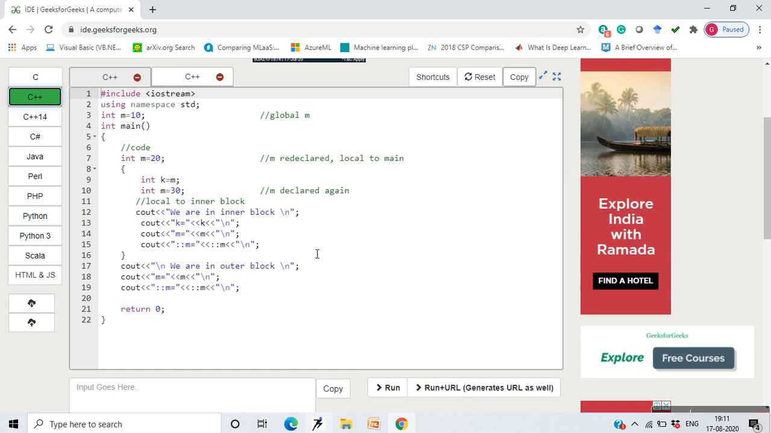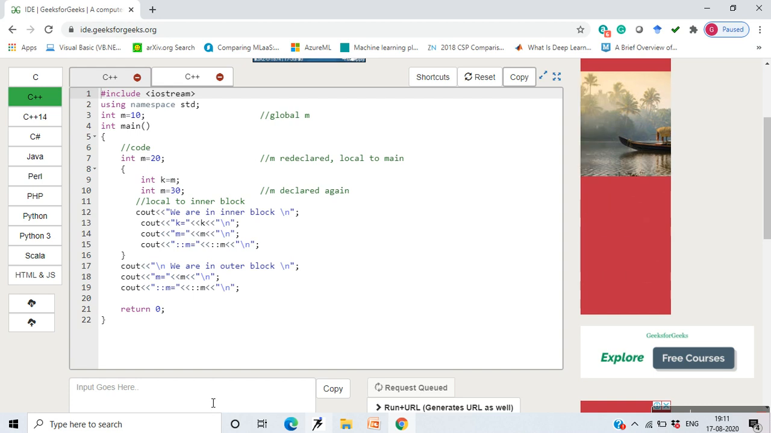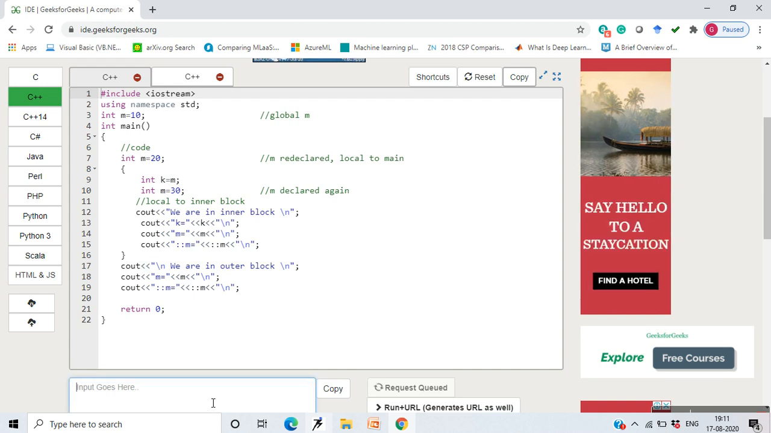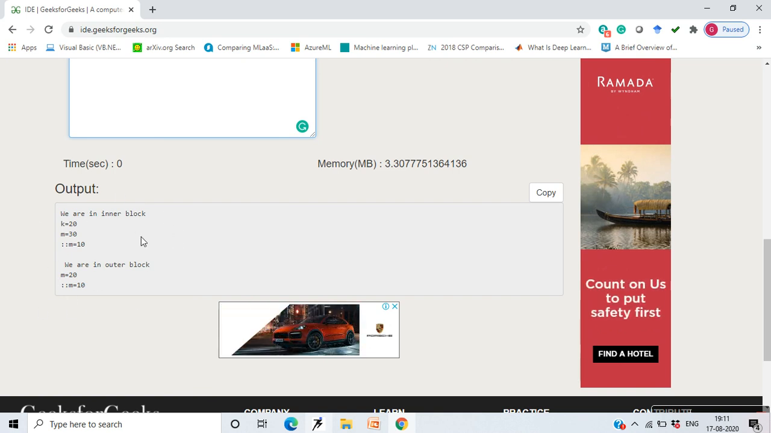Here I have already written a program. I'll try to execute it. Okay, and here is the place to give input to any of your programs, and the corresponding output appears here as soon as the program is executed. So this is how you can get the output.